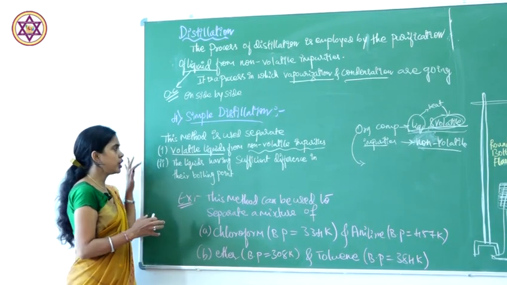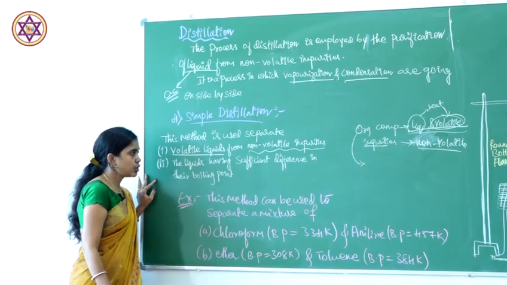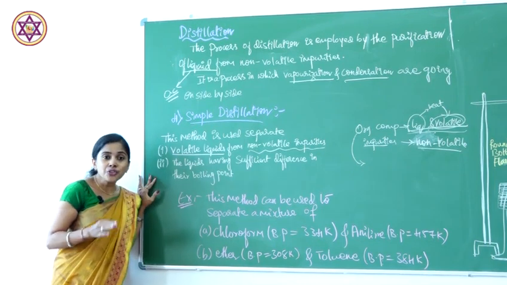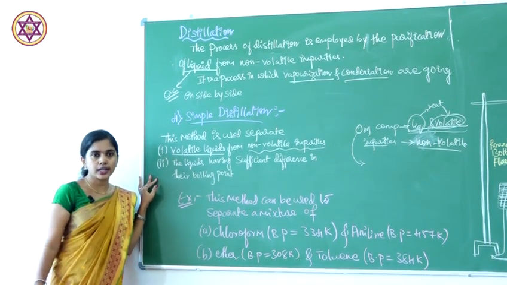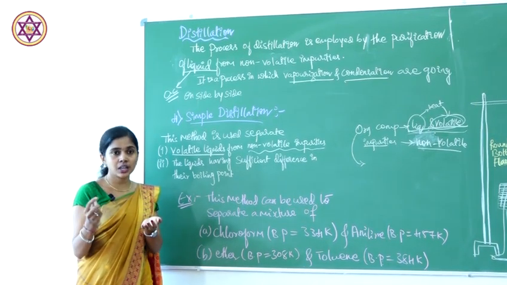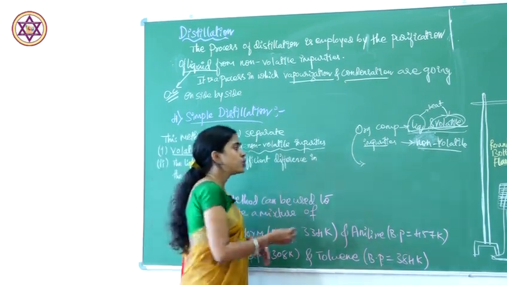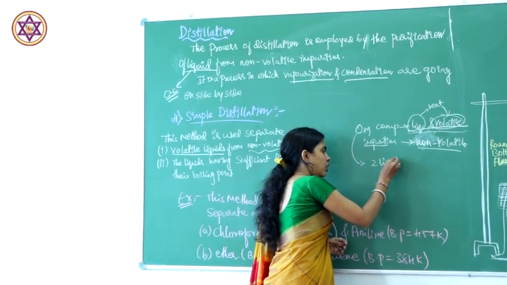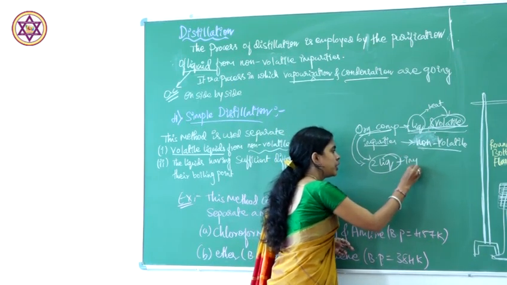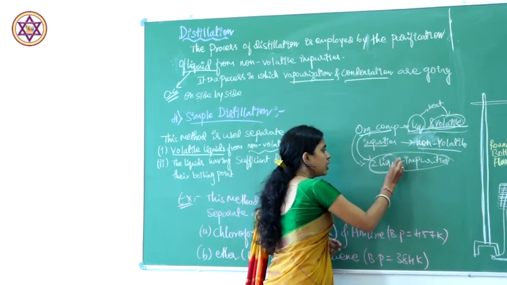Therefore, if you select the simple distillation method, the compound should be volatile in nature, and it should contain non-volatile impurities. And if you have two liquid mixtures, as we did for fractional crystallization with two solid mixtures, here also we are going to have two liquid mixtures. In a given organic compound, two liquid mixtures will be there, along with impurities. Together we call it one given sample.